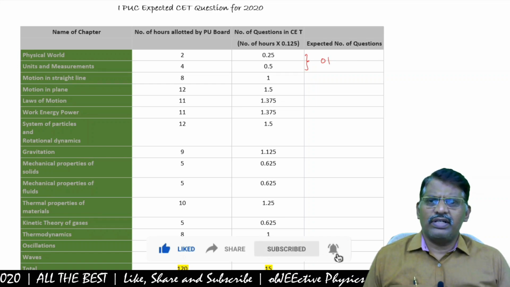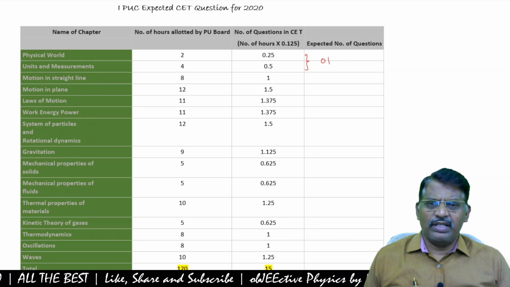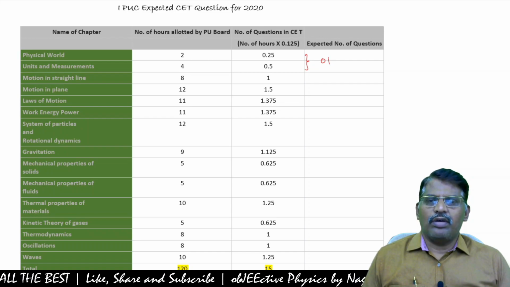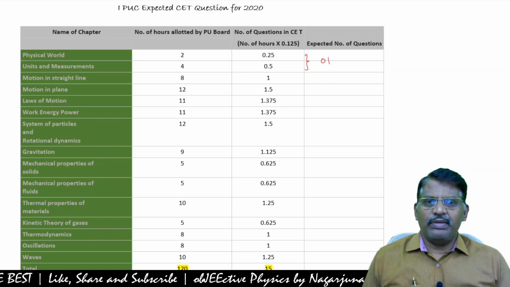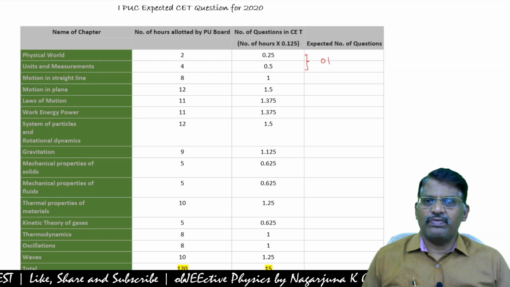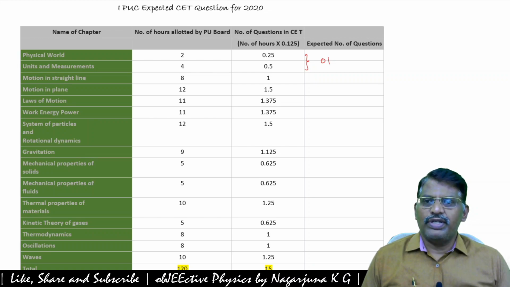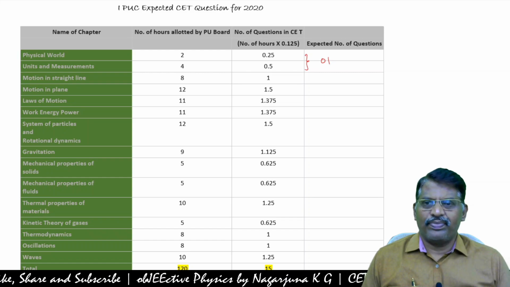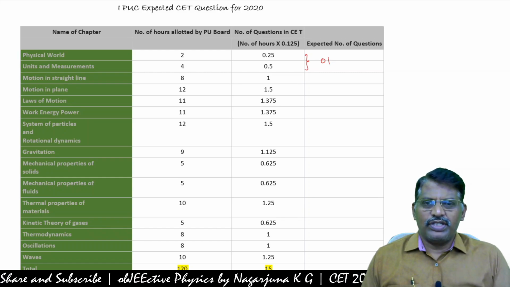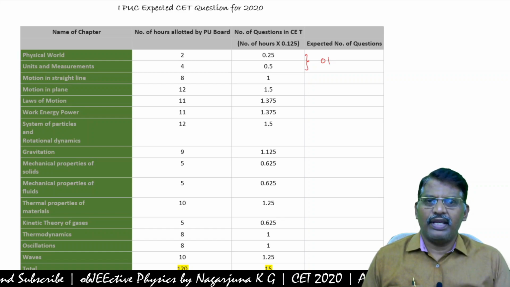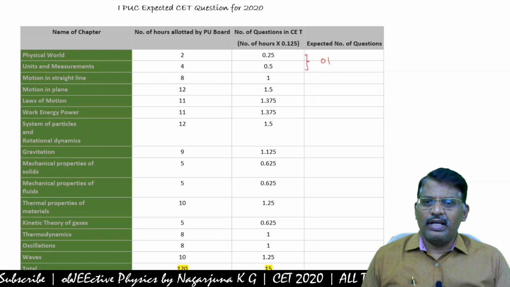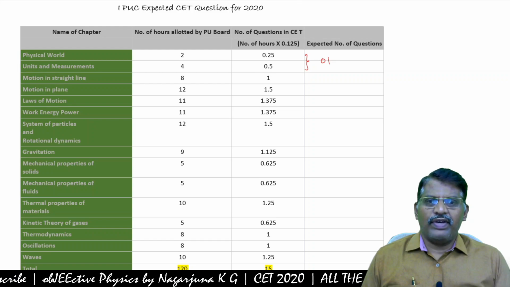Usually physical world is not an important chapter and there are no questions from it from the objective examination point of view. So we may expect one question from the units and measurements chapter. Similarly, motion in straight line, as per the weightage, 8 into 0.125 is one question, and motion in a plane 1.5.